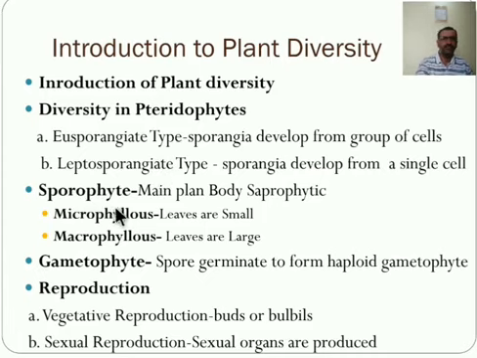Next, sporophyte. The main plant body is the sporophytic plant body. What is meant by sporophytic plant body? The plant body which produces the spore is known as sporophytic. Spore and phytic means plant. The plant that produces the spore is known as the sporophytic plant body. It is the major and dominant diploid phase in the life cycle of the pteridophyte. The main plant body is sporophytic.